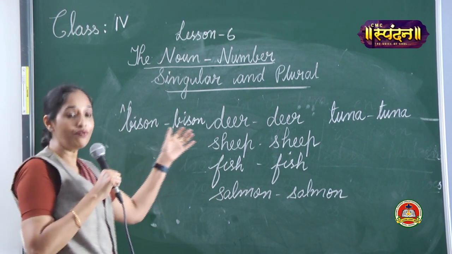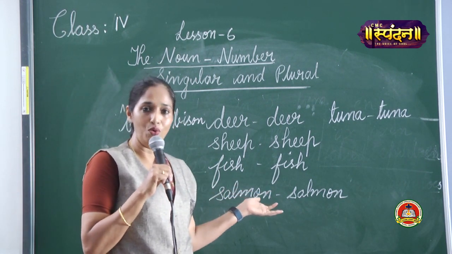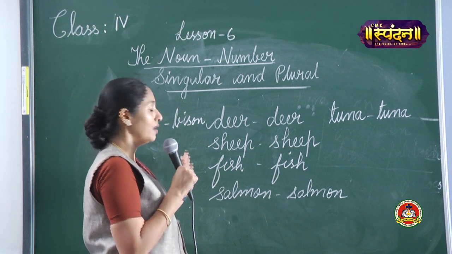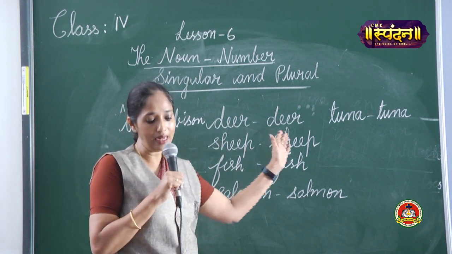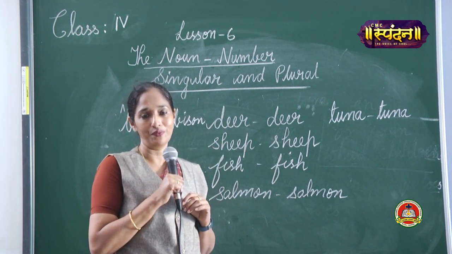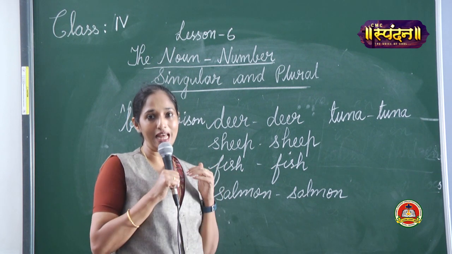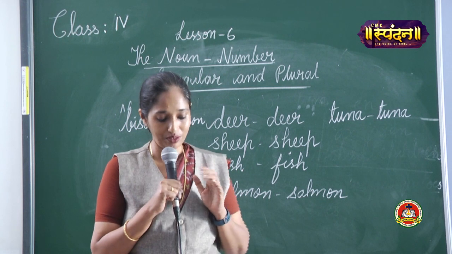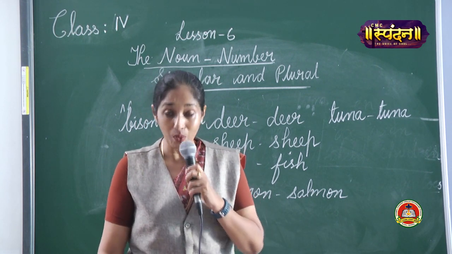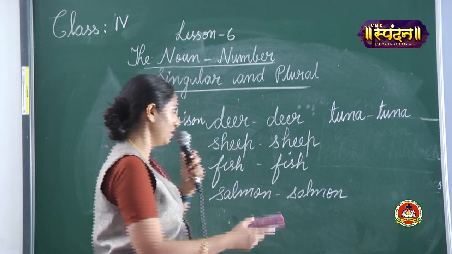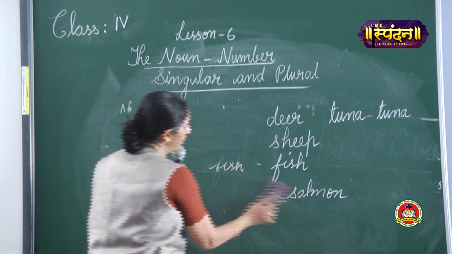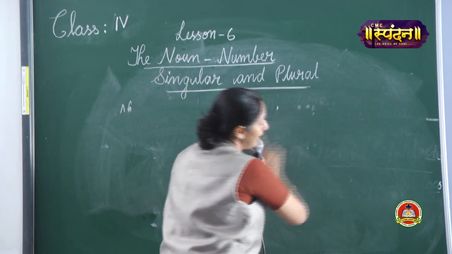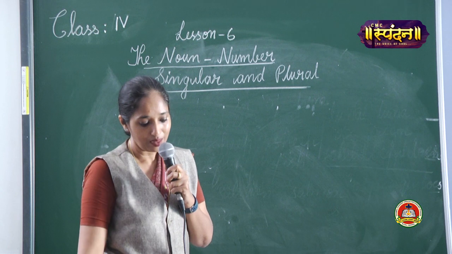So I wrote a few examples on the board which remain the same in the singular form and plural form. Now coming to the last part, some nouns have only plural forms. They remain always as plurals. For example, let me write the examples on the board.